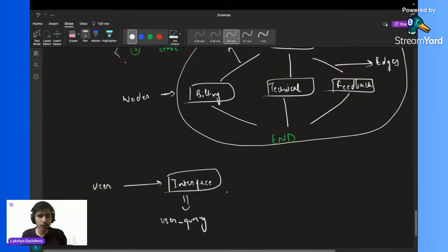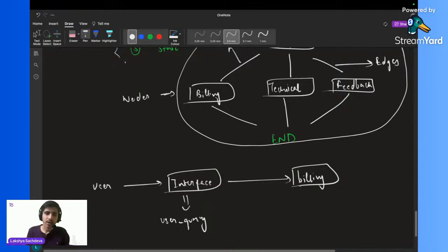This is the variable name I have given. Now let's say my user query is billing related, so my next node will be the billing node. In my billing node also, I want to send this user_query.